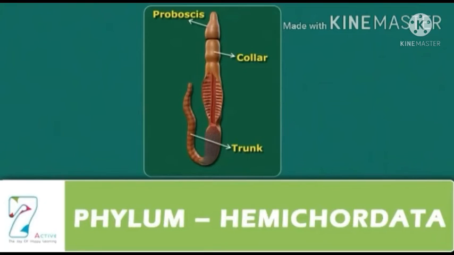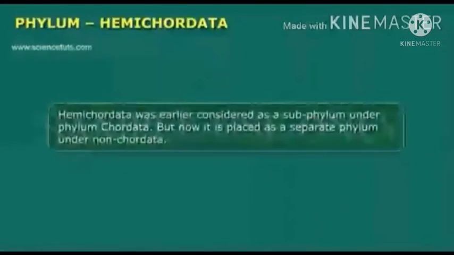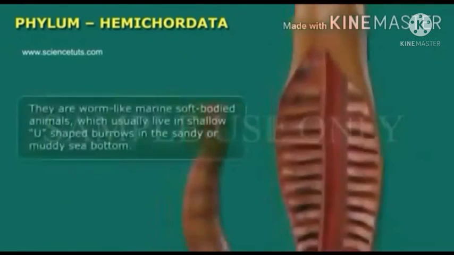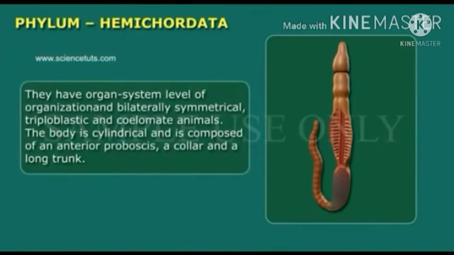Now let's talk about phylum Hemichordata. Phylum Hemichordata was earlier considered as a subphylum under phylum Chordata, but now it is placed as a separate phylum under non-chordata. They are worm-like marine soft-bodied animals which usually live in shallow U-shaped burrows in the sandy or muddy sea bottom. They have organ system level of organization and are bilaterally symmetrical, triploblastic and coelomate animals.